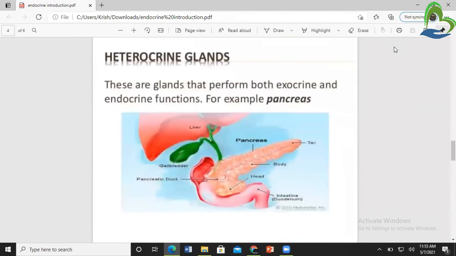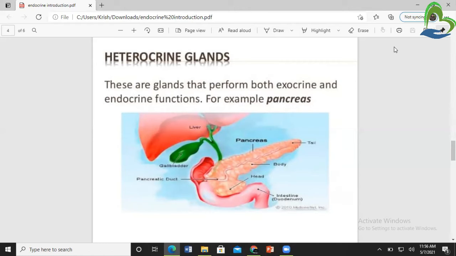The third one is the heterocrine gland. These are glands that perform both exocrine and endocrine functions. For example, the pancreas. Heterocrine glands function as both glands. It plays a role as an exocrine gland, secreting its products into ducts, and also as an endocrine gland, secreting its products directly into the blood.